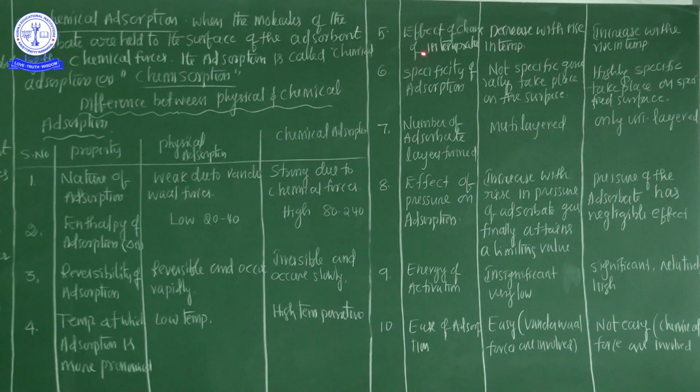How does temperature affect physical adsorption and chemical adsorption? Physical adsorption decreases with increasing temperature.